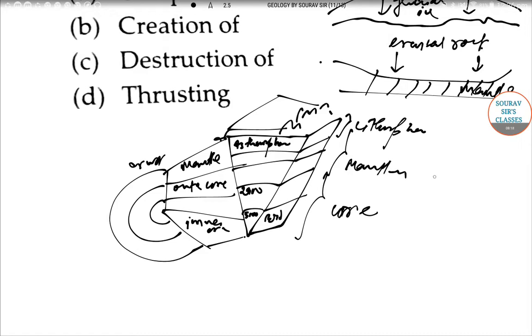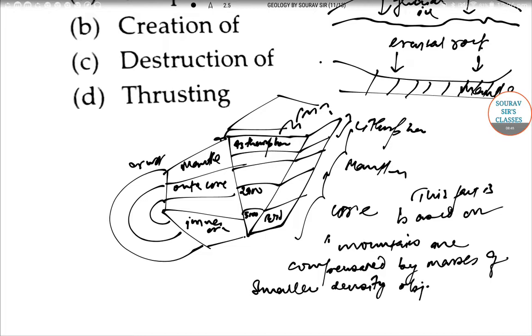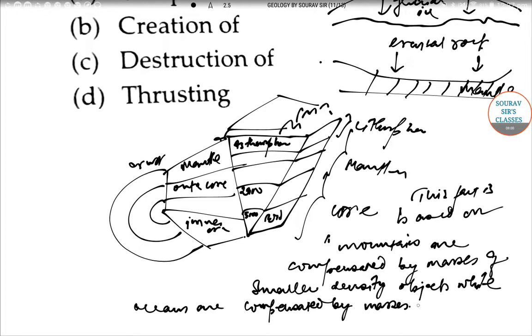So this fact is based on, if you write in quotes, mountains are compensated by masses of smaller density, while oceans are compensated by masses of higher density underwater. This is as per Archimedes principle.